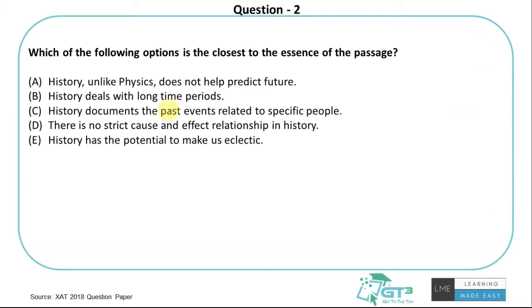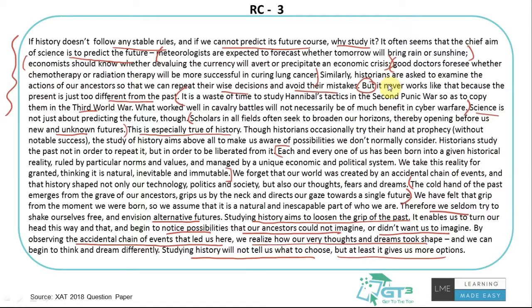So this one: which of the following options is the closest to the essence of the passage? It is like the central theme or the main idea of the passage, the general question type. So what is the main idea of the passage? If we see the entire passage, even without looking at the options, I'm trying to gauge what the author is trying to say. The author is saying that history cannot predict the future.